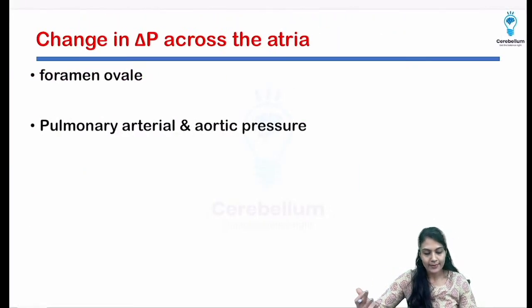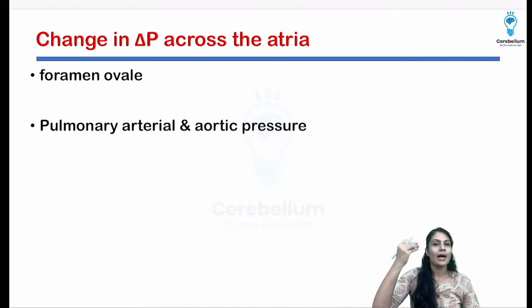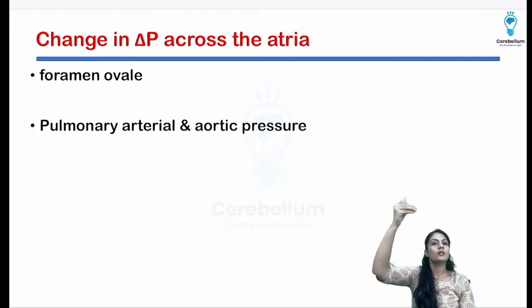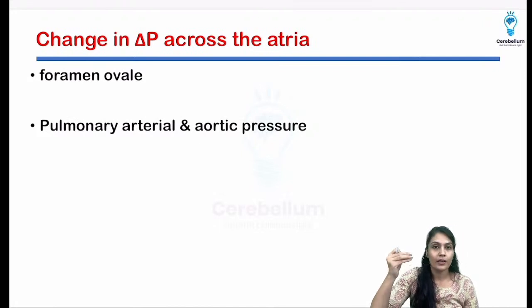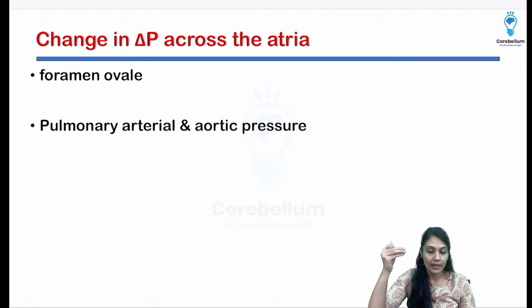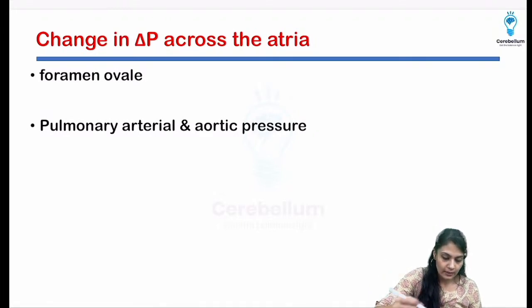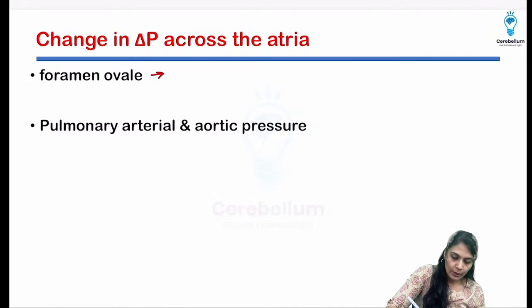Let's move on to the next thing, that is foramen ovale. Let's see what is going to happen to the foramen ovale. Understand, as soon as I said that there is no blood from the inferior vena cava, now what is going to happen? Definitely there is an increase in the LA reserve.